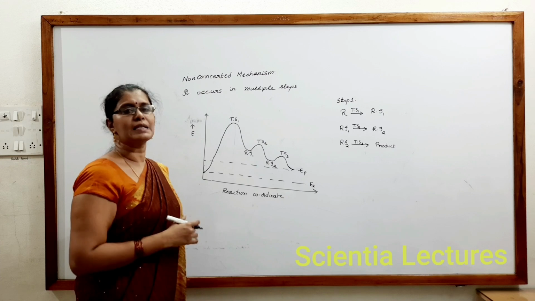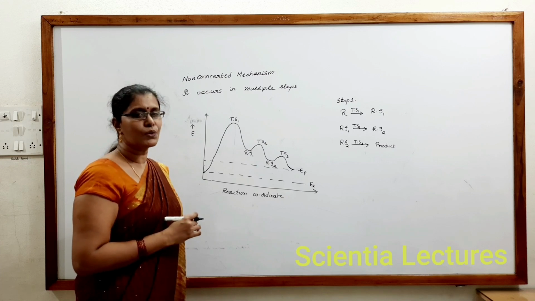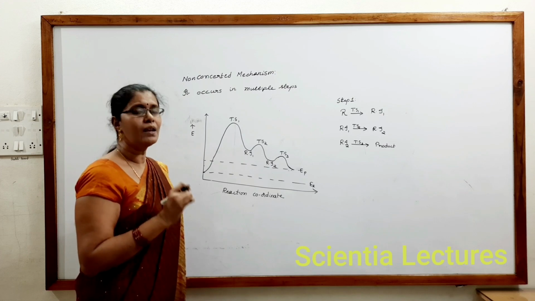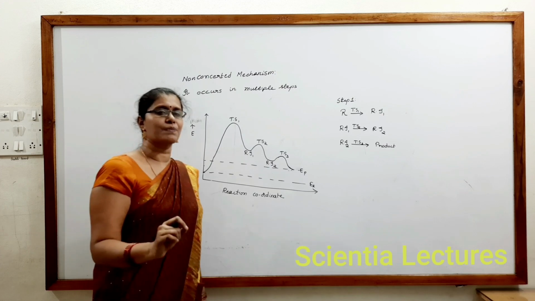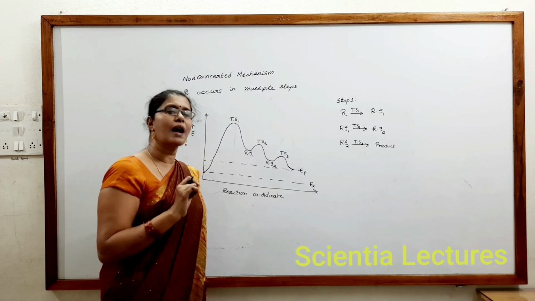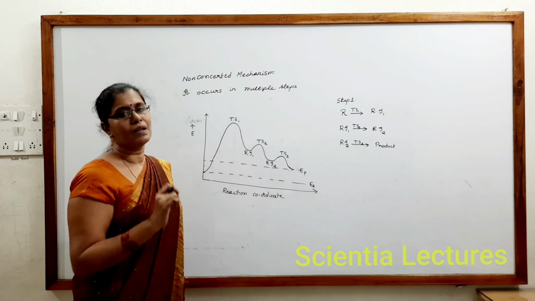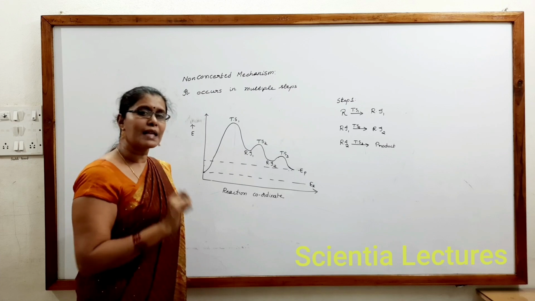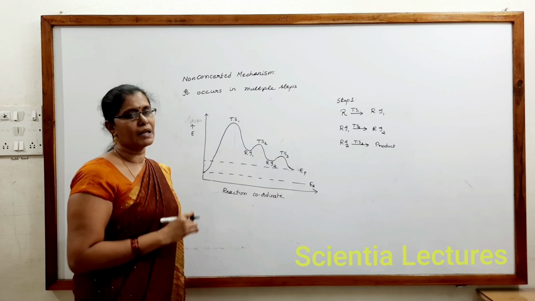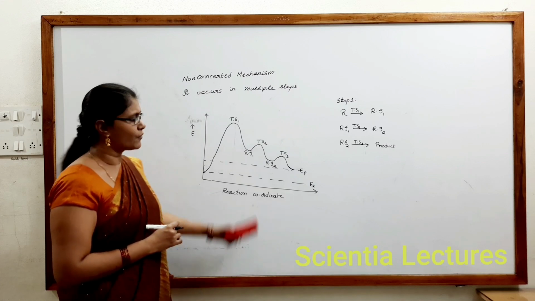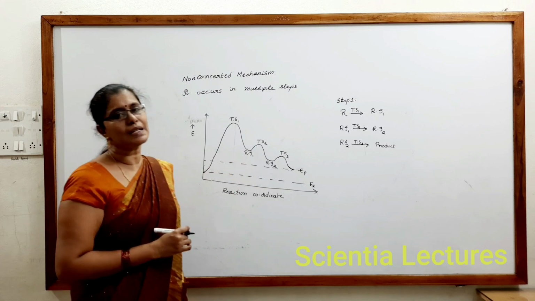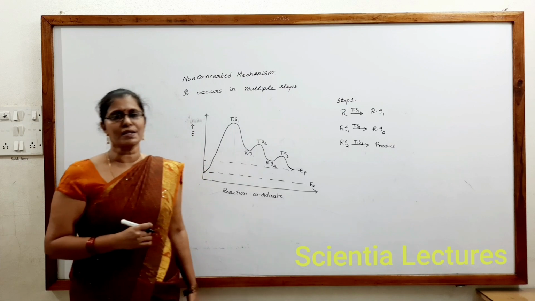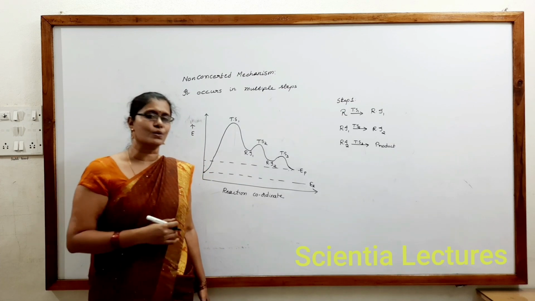If it involves n steps, it has n minus 1 reaction intermediates. And if a reaction involves n steps, it has the same number, n transition states. For example, this is occurring in 3 steps, so it involves 3 transition states. That is one kind of question.